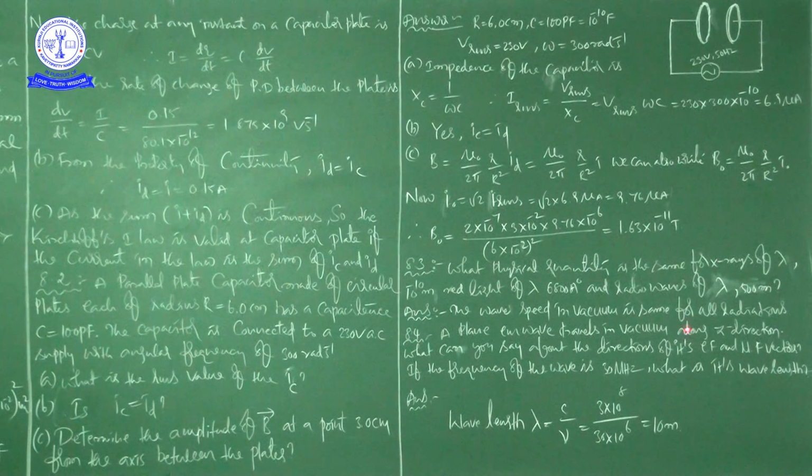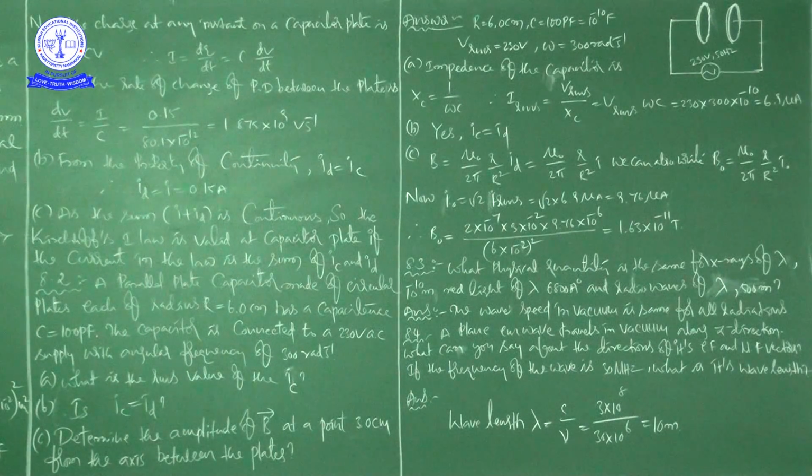B naught is equal to mu naught by 2 pi into small r by capital R square into I naught. Here B naught and I naught are the amplitudes of the oscillating magnetic field and current respectively. See, what is B naught and what is I naught? B naught is the oscillating magnetic field and I naught is the oscillating current.